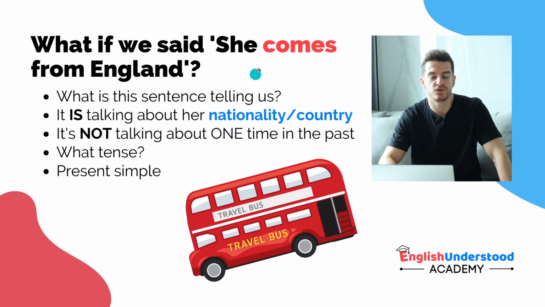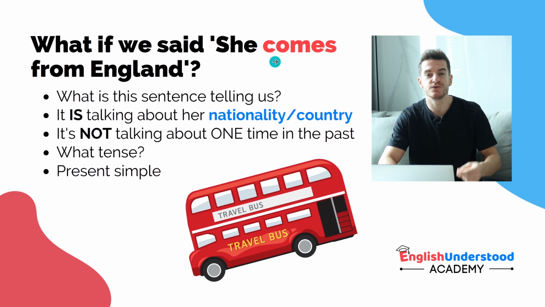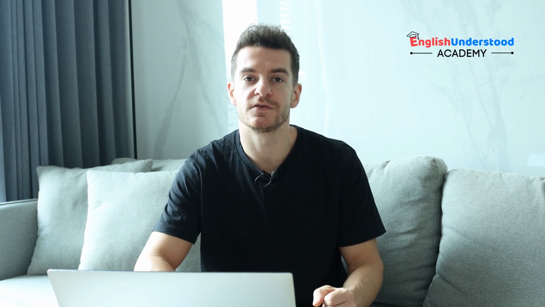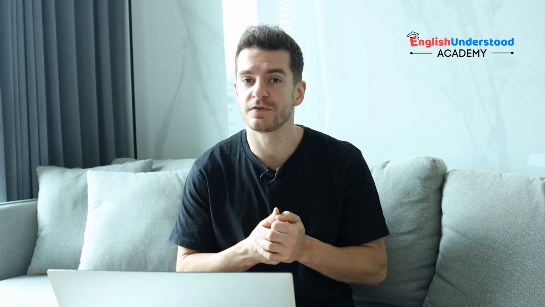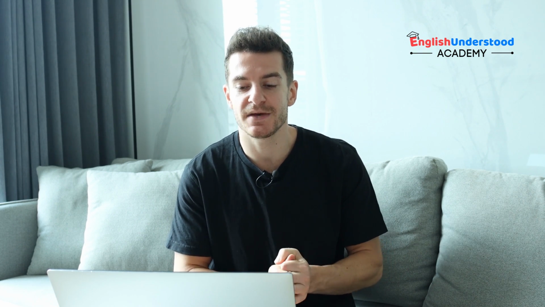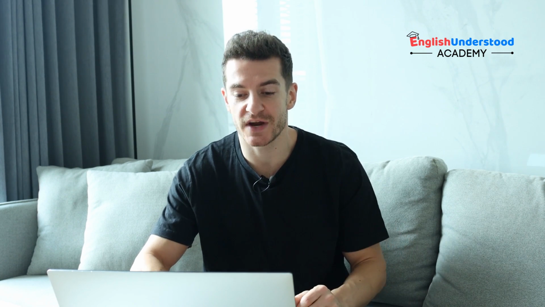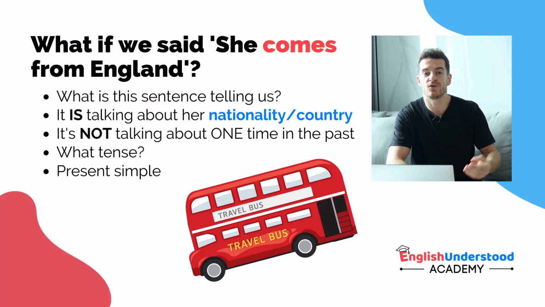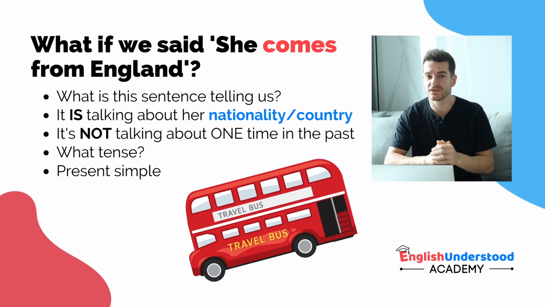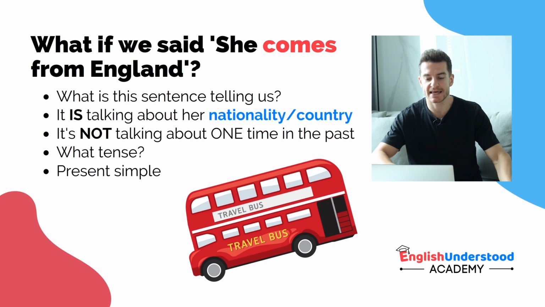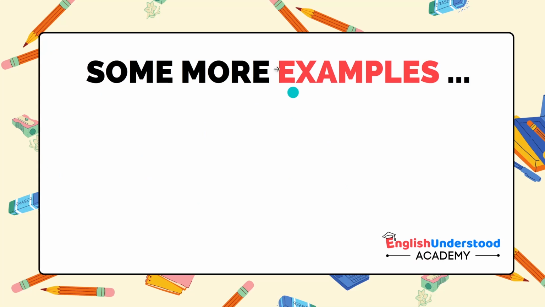So just remember, if you're talking about someone's nationality, where they're from, where they were born, their country, you need to use comes. She comes from England. He comes from Spain. For me, I come from Australia. That means my country is Australia. My nationality is Australian. But if you're just talking about where someone came from one time in the past, you need to say came.